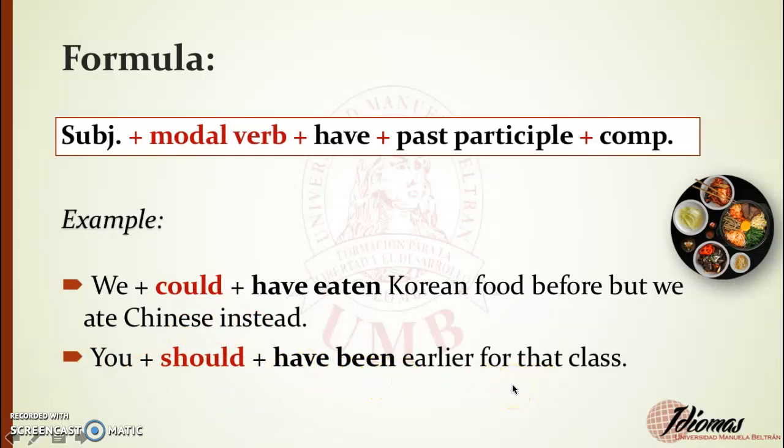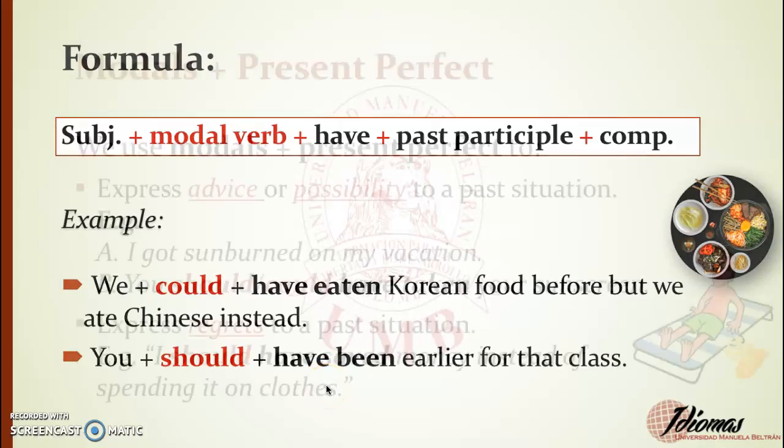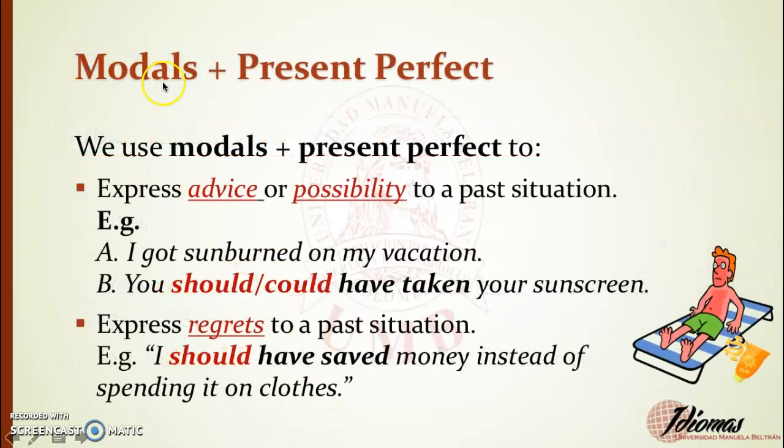You see? So, what is the difference with a normal modal verb? That we only use could and should, and that's it. But when we talk about a modal verb in past, this is the structure. Remember, the modal verb could or should, according to our intention, always have, but additionally, the verb in past participle, right? That's why it is an integration between modal verb and present perfect.